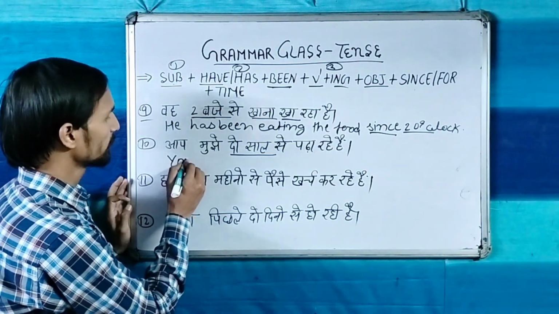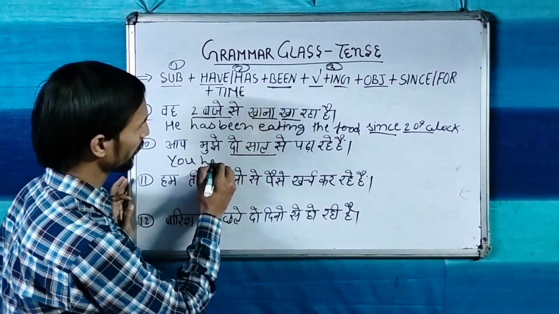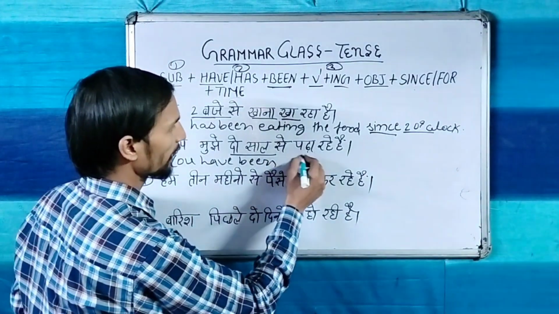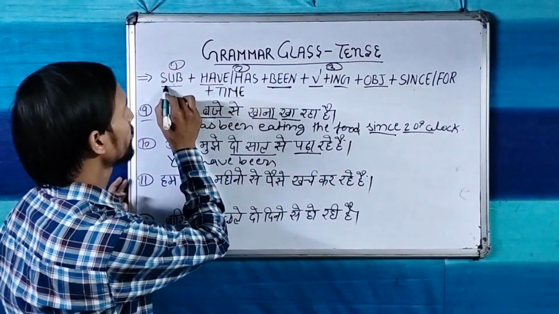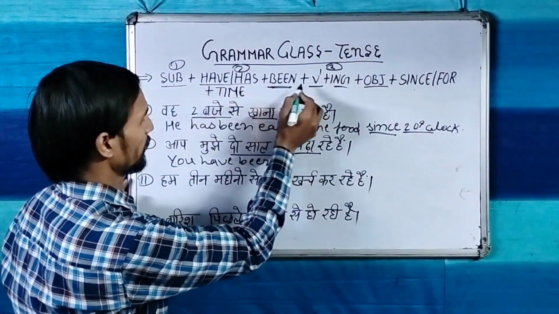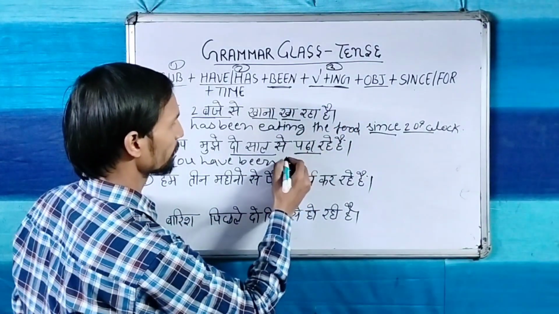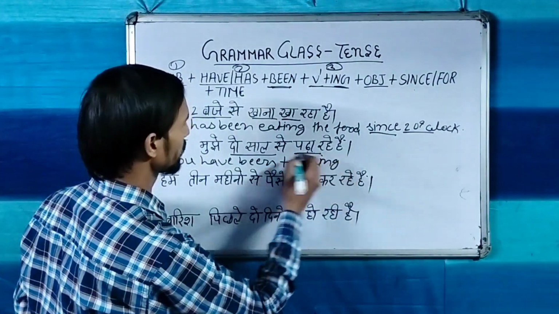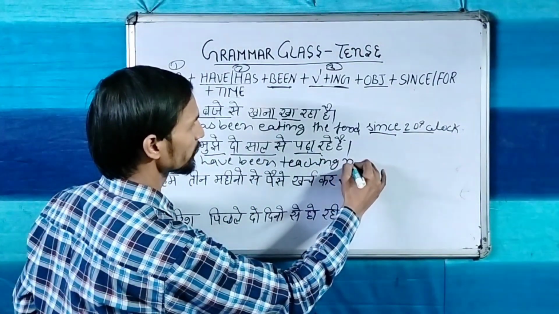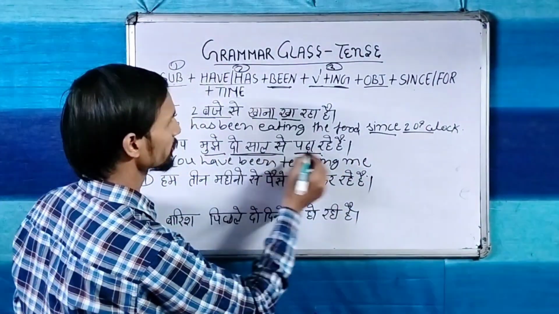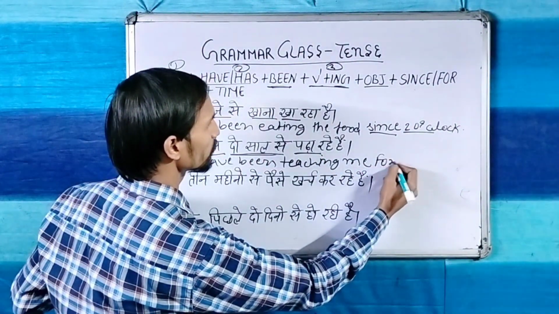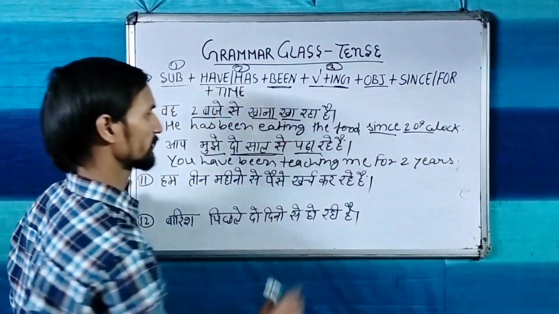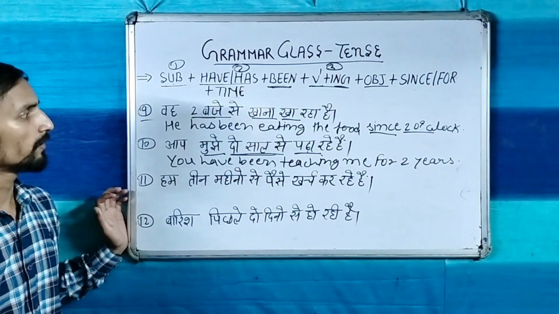So first subject, you have to take the subject you, and with you have been, you have been, पढ़ाना, this is the verb because first subject after helping verb, and then we have to take the verb. पढ़ाना means teach, you have been teaching मुझे, it is the object, me, 2 साल से, for 2 years, you have been teaching me for 2 years.